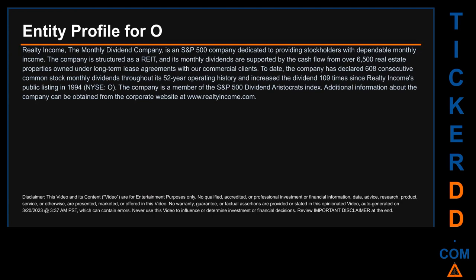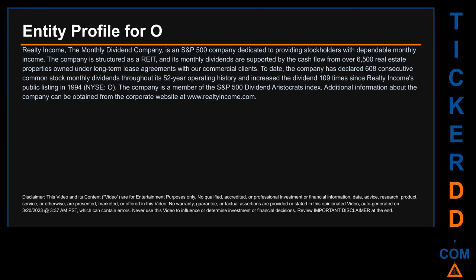I searched the public web to find information about the company that is behind this ticker. Here's what I found. Realty Income, the monthly dividend company, is an S&P 500 company dedicated to providing stockholders with dependable monthly income. The company is structured as a REIT, and its monthly dividends are supported by the cash flow from over 6,500 real estate properties owned under long-term lease agreements with our commercial clients.